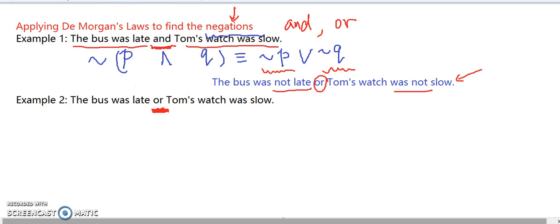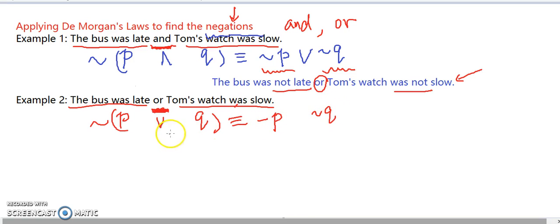Well, next example, 2. The bus was late, or Tom's watch was slow. So first of all, we call the first part P, and we call the second excuse Q. We put an or between them, and we do negation, and that would be negation of P, negation of Q, and we're going to change or to and.